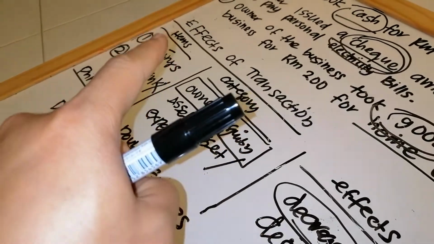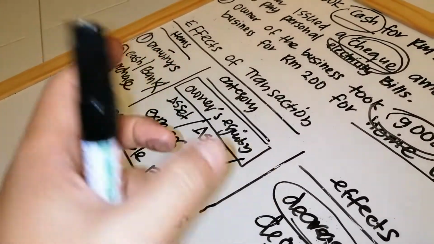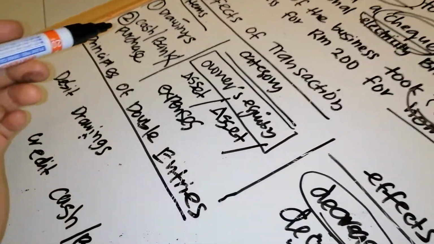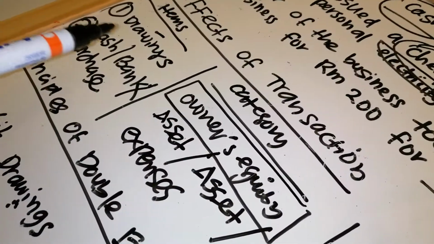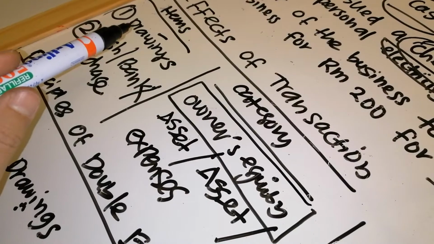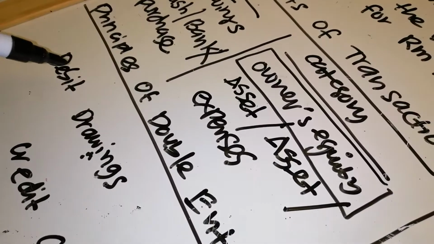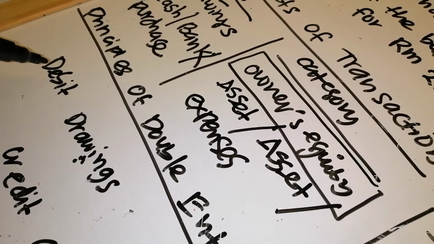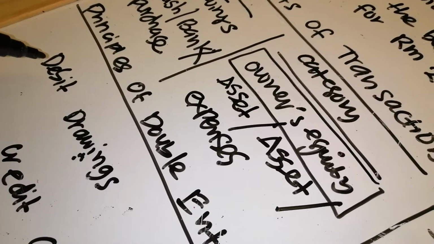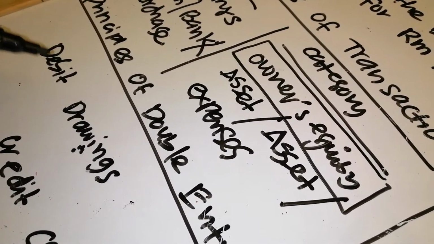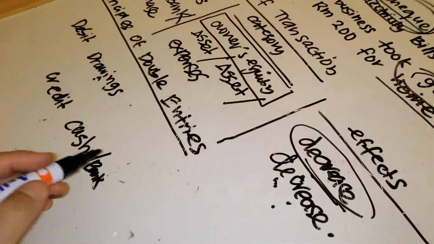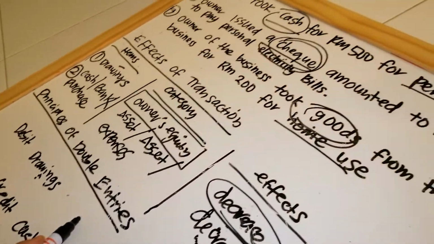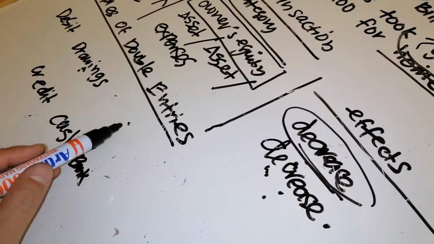Alphabet, arrow or color indicator. But if you choose alphabet, drawings is D, alphabet D. So debit also has the alphabet D. So it means drawing is always under debit. Drawing is always under debit. So you put the figure here. For this one, 200. Then you record here 200.